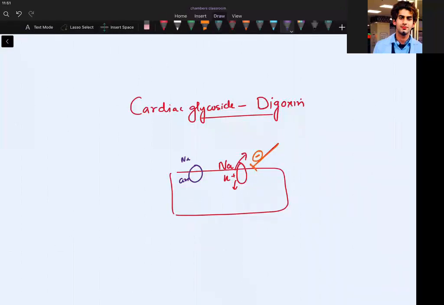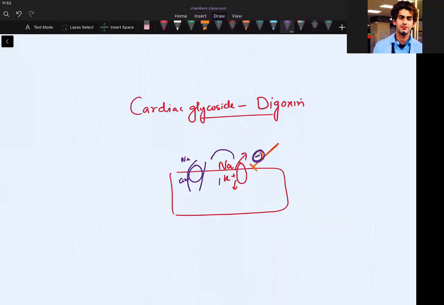If you inhibit the sodium potassium ATPase, sodium will remain more inside and potassium more outside, and then there will also be inhibition of the sodium calcium exchanger. So this is an indirect inhibition.